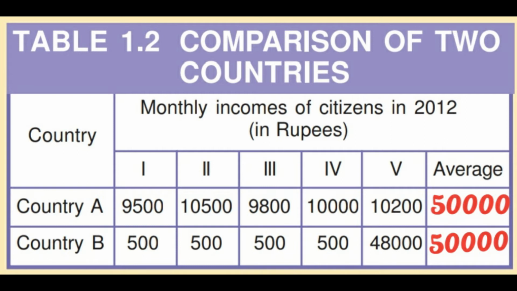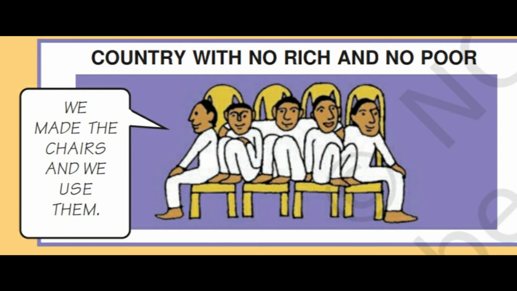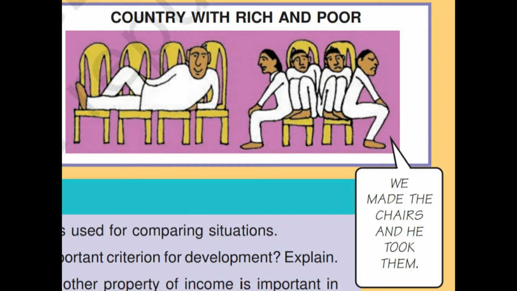But on average, the average income of each person is 10,000 per annum. We can explain this with the help of this picture: countries with no rich and no poor, that means all the residents of these countries are sharing the resources of that country equally. But on the other hand, we can see the country with rich and poor, that means